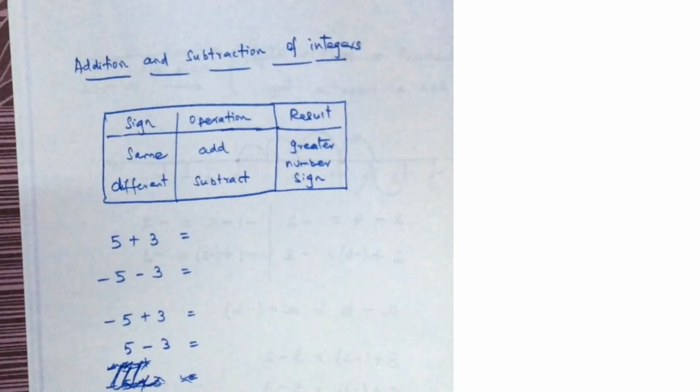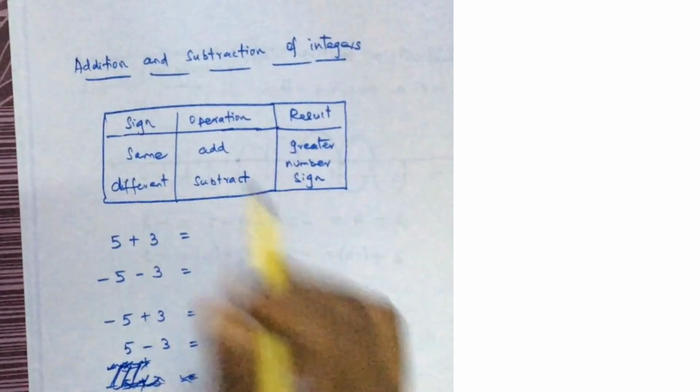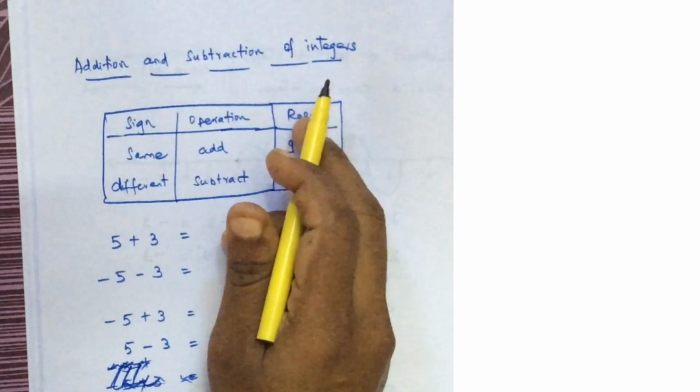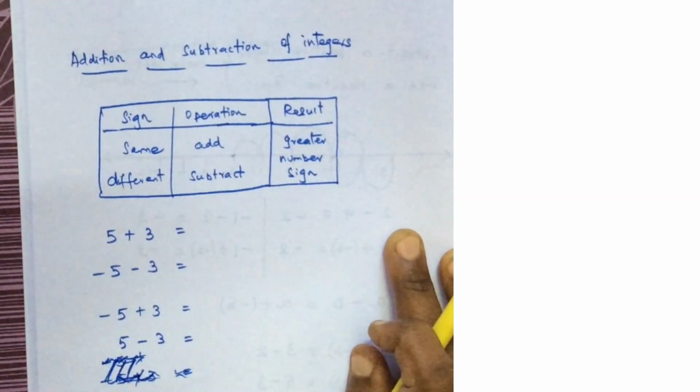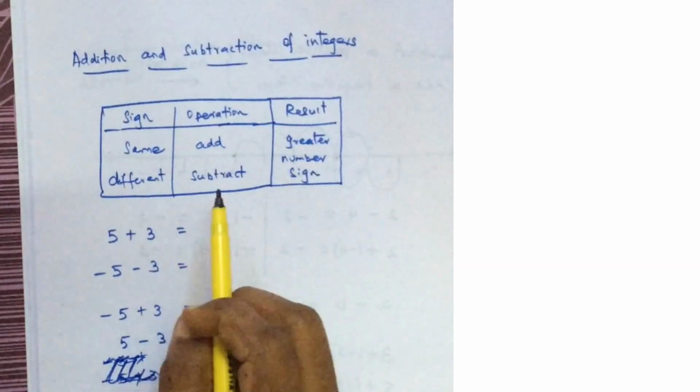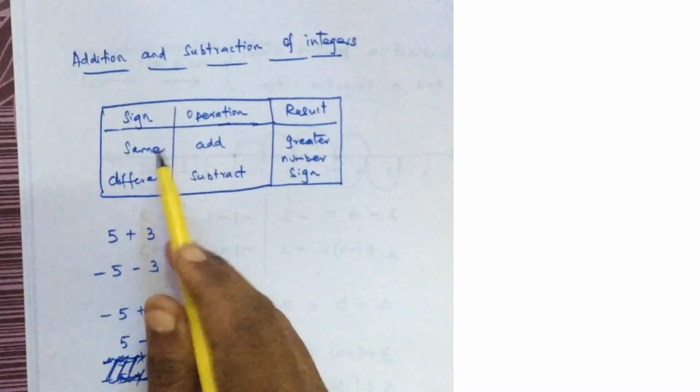Now, we are going to see how to do addition and subtraction of integers without using a number line. Till now we saw how to do it using a number line. Now, we are going to solve without using a number line. This table, if you remember, then it is easy.